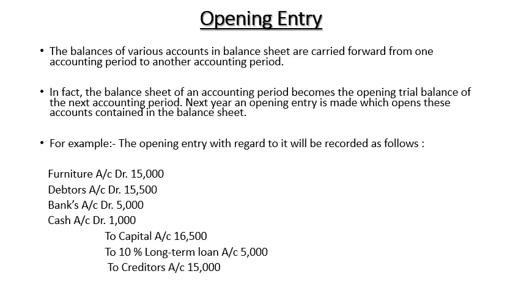Like the one example taken here, furniture, suppose 15,000, given in the balance sheet, debtors, bank and cash. It is from the balance sheet. All the data you have to take from the asset side to be listed on the debit side, and then the items from the liability side, with the names of short-term liabilities, long-term liabilities and the capital, will be listed here. Then you may see the total of the debit and credit will remain the same. But these are the balances from the balance sheet forwarded, called the opening entry.